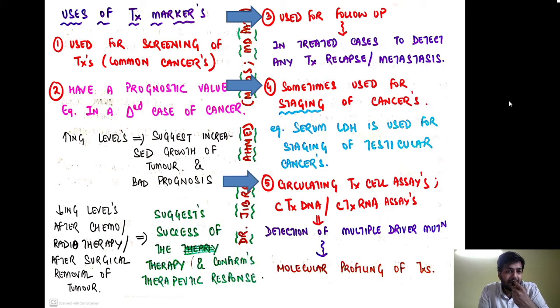Also, we are having certain circulating tumor cell assays like the circulating tumor DNA or circulating tumor RNA assays, and they are helpful in the detection of multiple driver mutations. So this is helping in the molecular profiling of tumor. The fifth function is very recent and is an area of active research, a very upcoming field in the field of tumor markers.